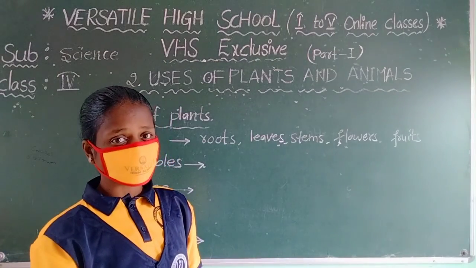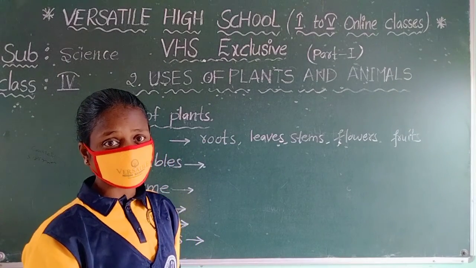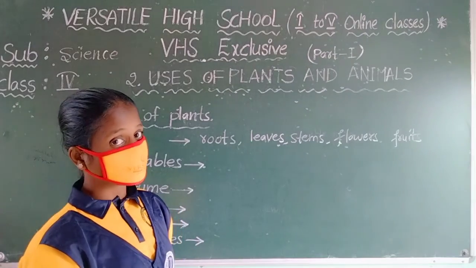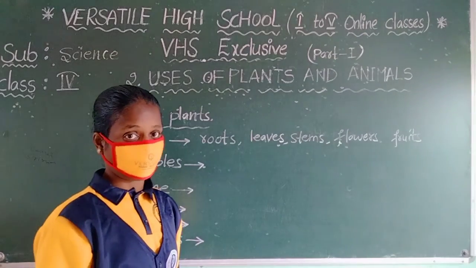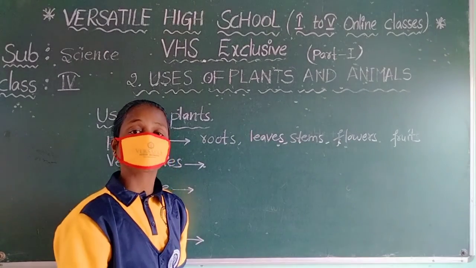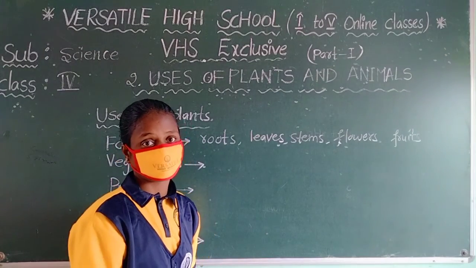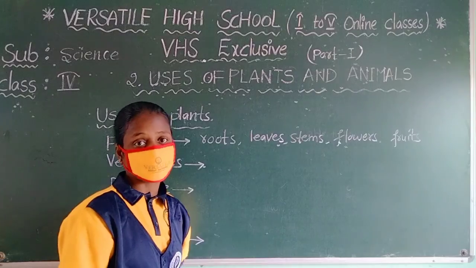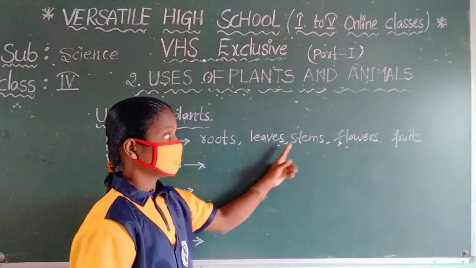Say some roots. Root vegetables are what? Potato, carrot, beetroot. And leaves are spinach, coriander, and mint, some leafy vegetables.